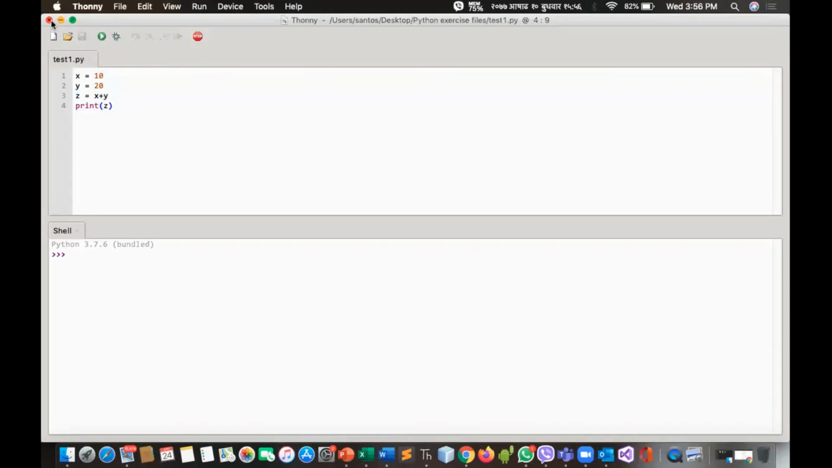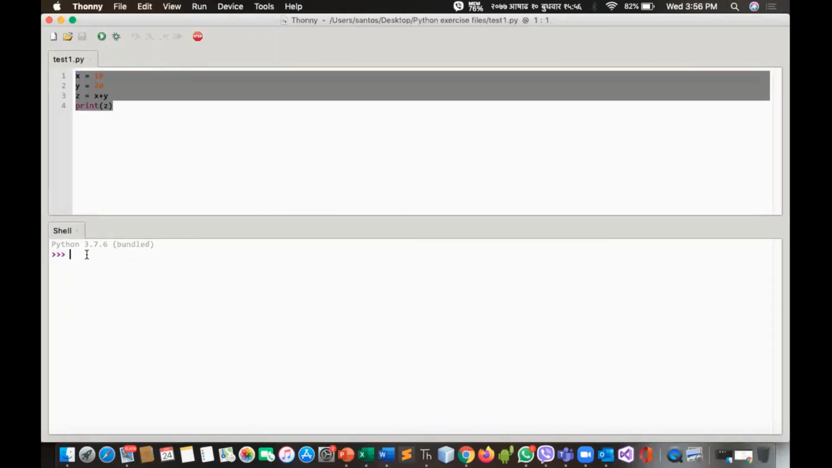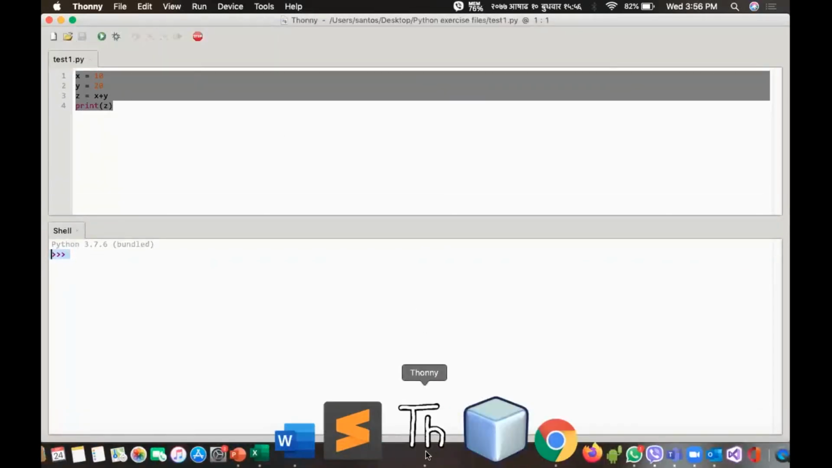So that was the difference between interactive mode and script mode. In interactive mode, you will notice this kind of symbol. These three greater than symbols represent that you are working in interactive mode. And script mode means there will not be any such symbols. You will be writing the code, then you will find this run button and you have to click on this. So this is how you will recognize script mode and interactive mode. Clear? So these are the two modes of working environment in Python.